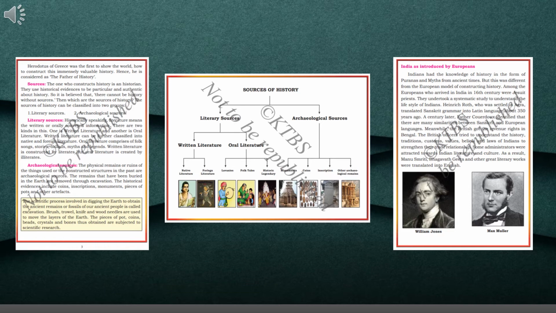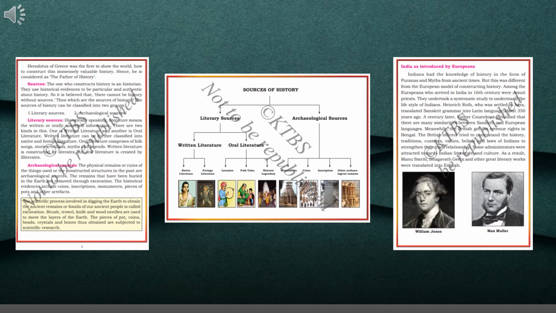Crystals means you may get diamonds, pearls, etc. Bones are the remains of human beings or animals. These are taken for further investigation, further research, and after investigation, all these are taken by the archaeologist for further investigation.